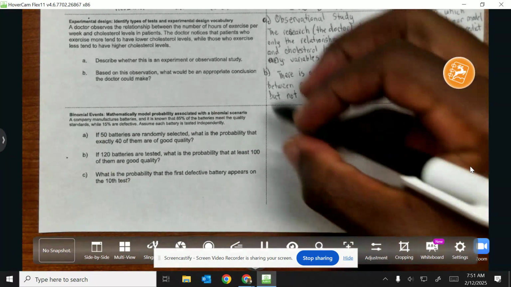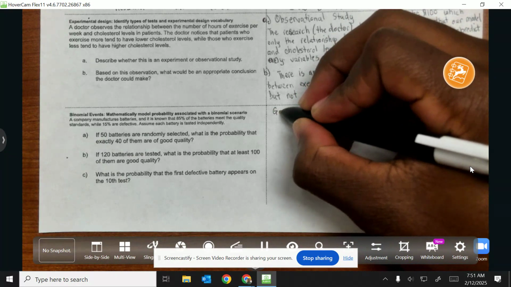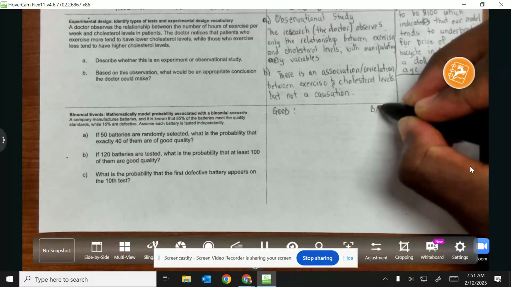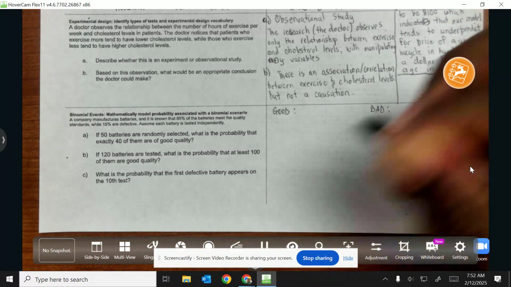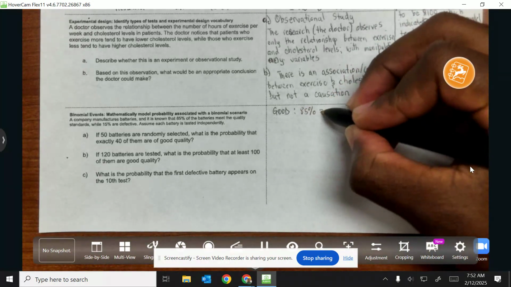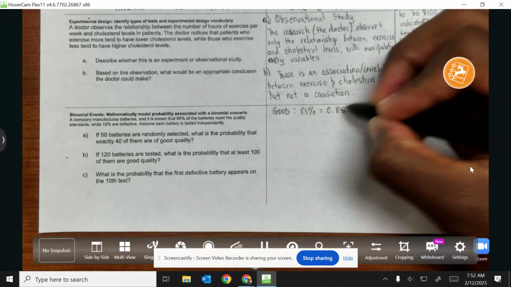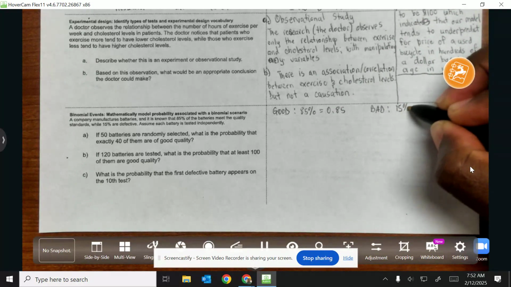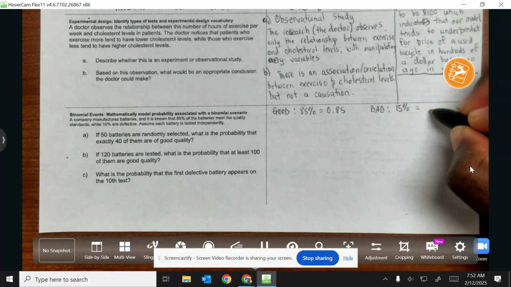Firstly, let's represent this as good batteries and bad batteries. The bad ones are the defective ones. So 85% of them are good, which is 0.85, and 15% of them are bad or defective, which is represented as 0.15.